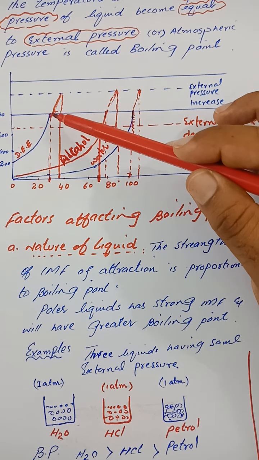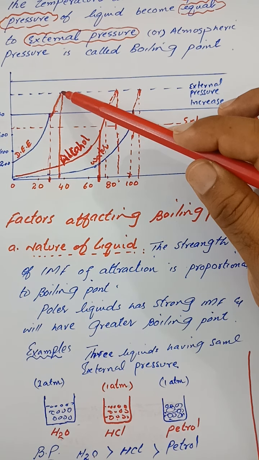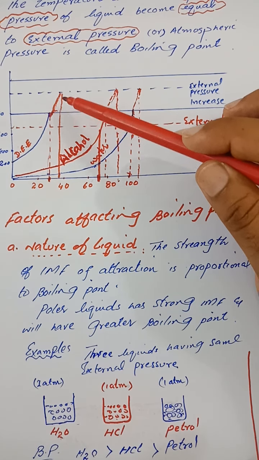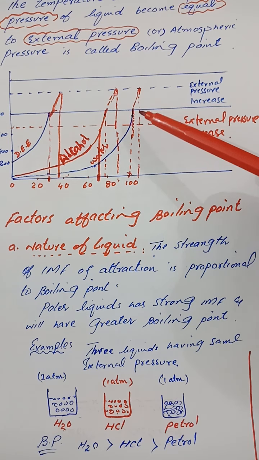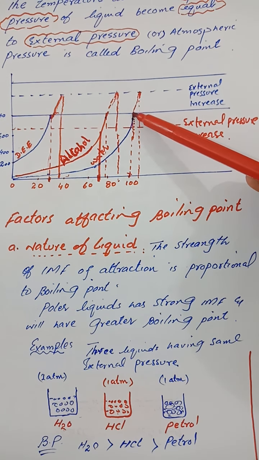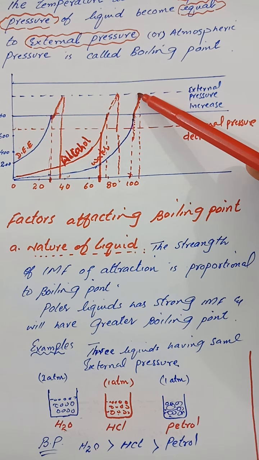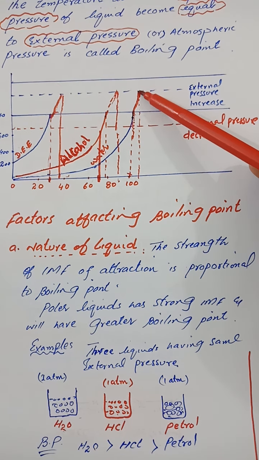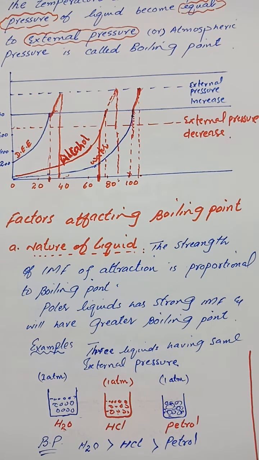So when the external pressure increases, more vapors are needed, and then the liquid will boil at a higher temperature. Look at this, water boils at 100 degrees centigrade at 760, but when the external pressure increases, then the boiling point also increases. It is because more vapors are needed to equalize the external pressure, and for more vapors more heat is required. That is why the boiling temperature increases. So when we increase the external pressure, the boiling point increases.